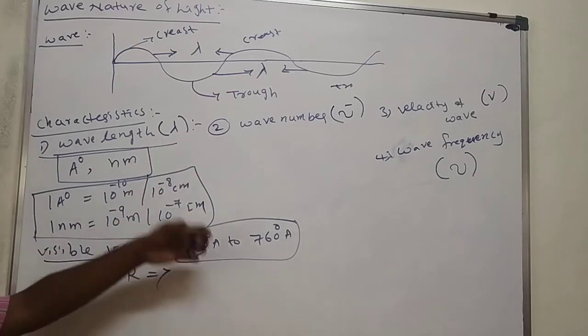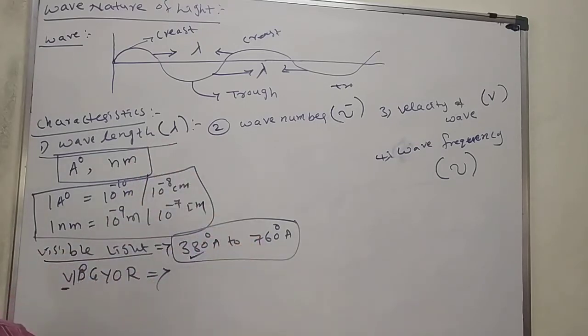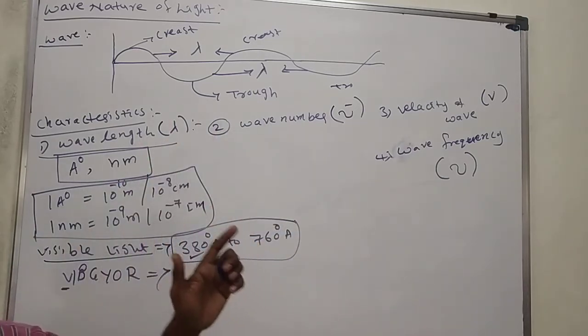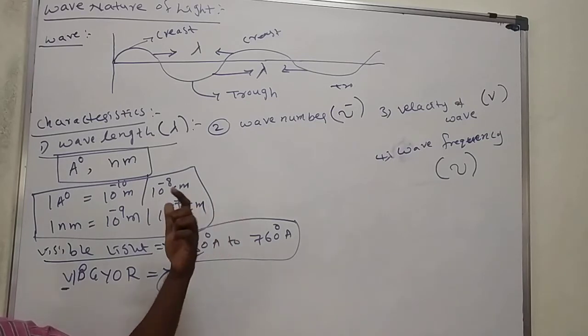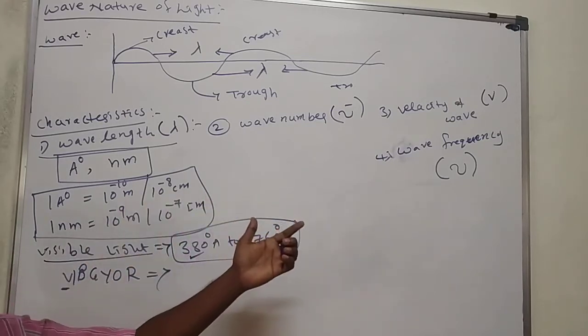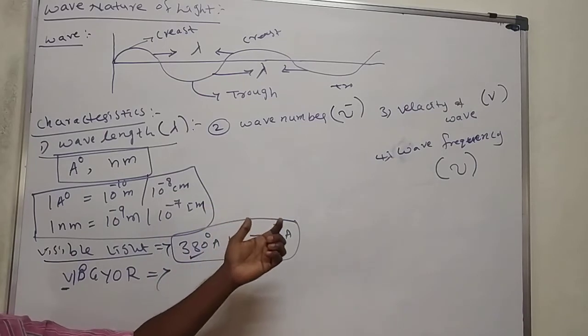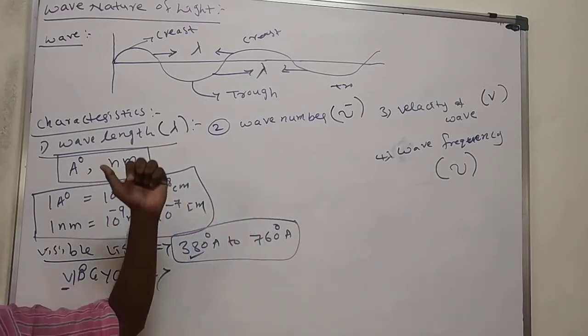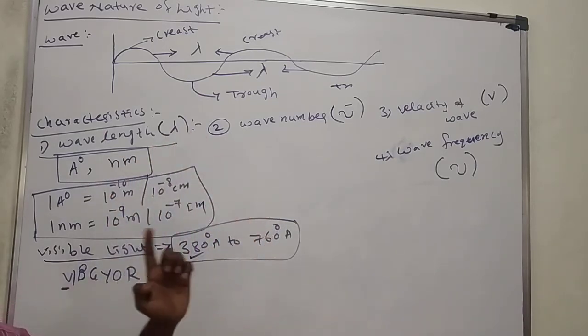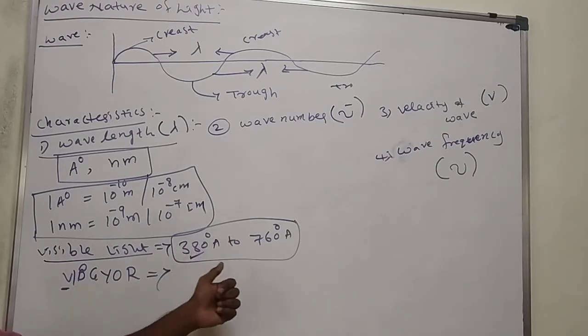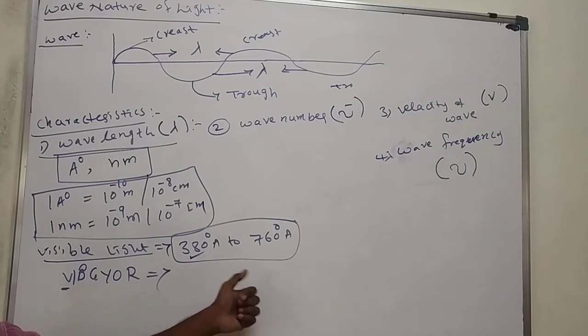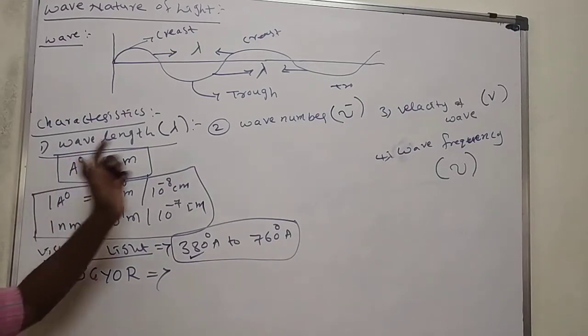The wavelength of red color is more. That's why we always see red color first. So many colors are there, but what is visible first? Red color. That's why for road indication purposes, they always use only red color. Why? The wavelength of red color is more. That's why we use red color. This is just about wavelength.